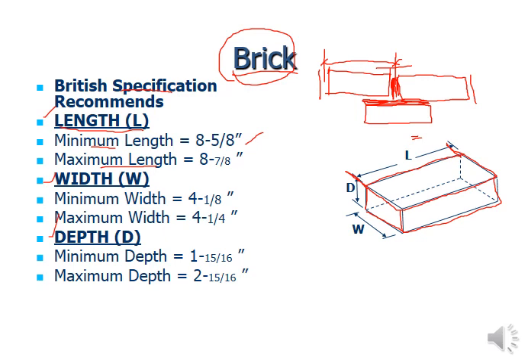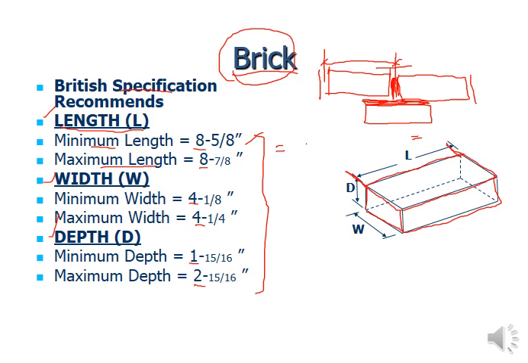Okay, so according to the British recommendations or specifications, its minimum length is maintained equal to 8 5/8 of an inch, and the maximum is 8 7/8 of an inch. The width is maintained as 4 1/8 of an inch minimum and 4 1/4 of an inch maximum, and the depth is 1 15/16 as minimum and 2 15/16 maximum. Okay, that is very important to know. All the time you must know the dimensions of your brick.